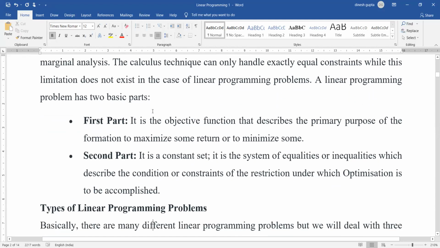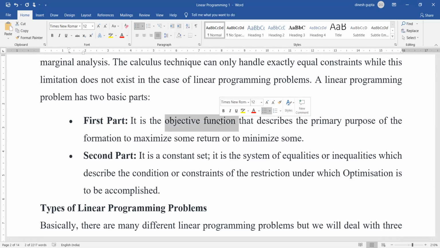So let us discuss some of the different terms that we use with linear programming. The first is that linear programming has two basic parts. The first part is the objective function. Objective function means what we want to achieve. For example, profit. So the objective function will be to maximize the profit.